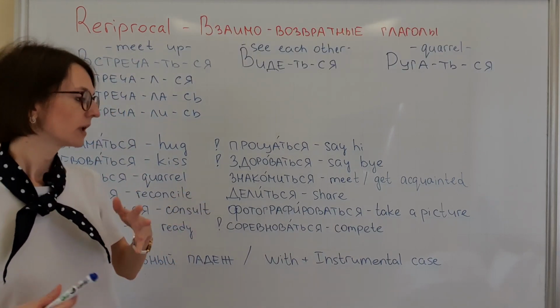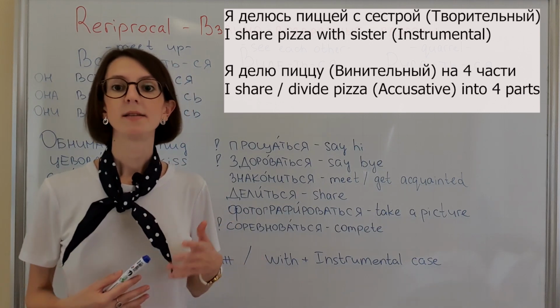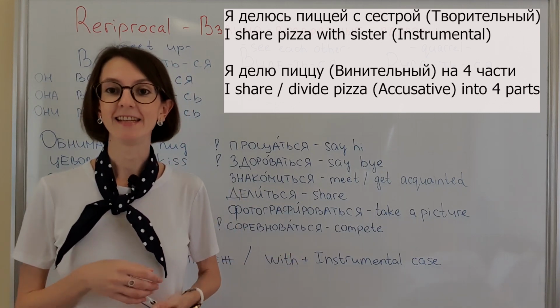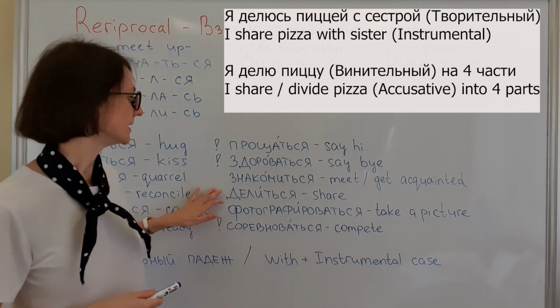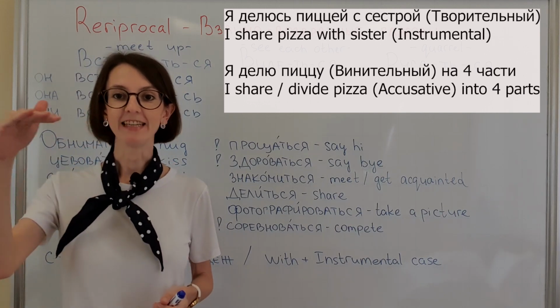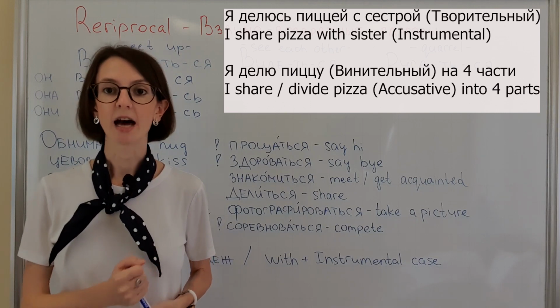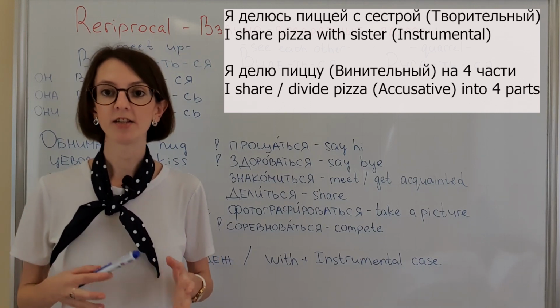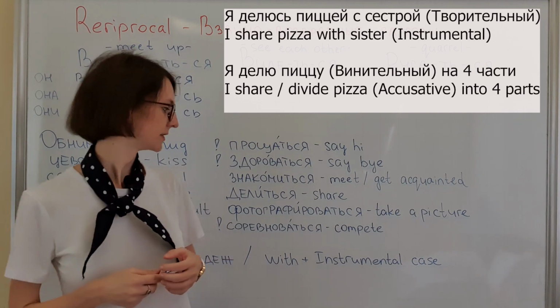Делиться. Я делюсь пиццей с сестрой. Я делю пиццу на 4 части. Here, pizza is the object, that's why I used accusative case.